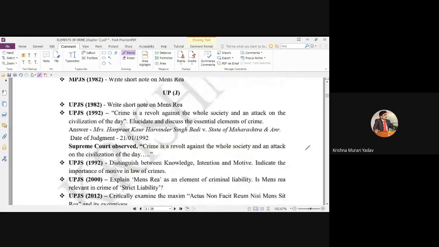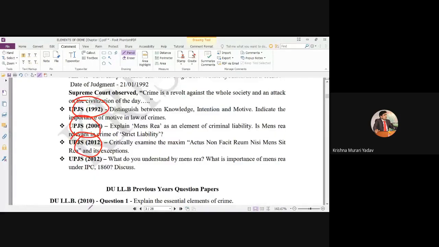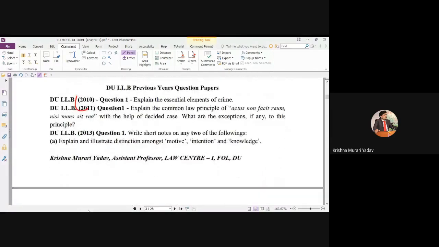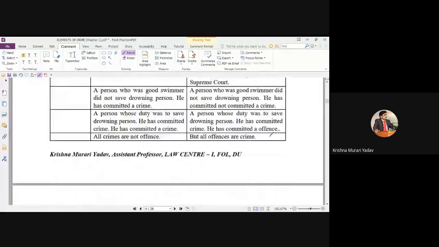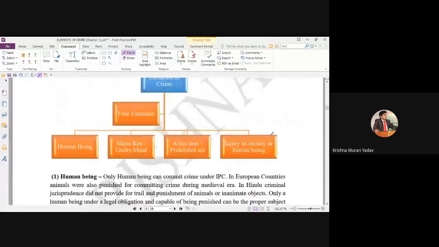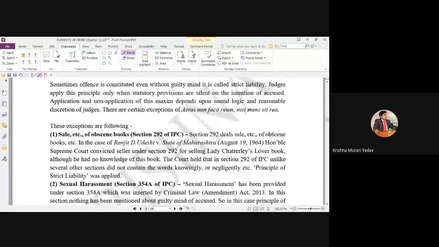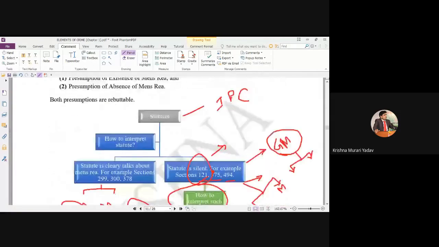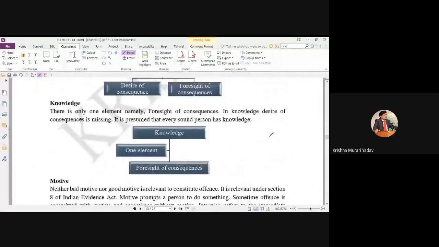If you look at the UP judiciary, every year there is one question asked based on this first topic, that is intention, knowledge, etc. In the semester exam too, questions have been asked in this way. My point is that at least one question has been asked regarding the differences between intention, knowledge, and motive. You can read it yourself, there is not much more. As you know, we have to complete within a shortage of time, but at least read it yourself.